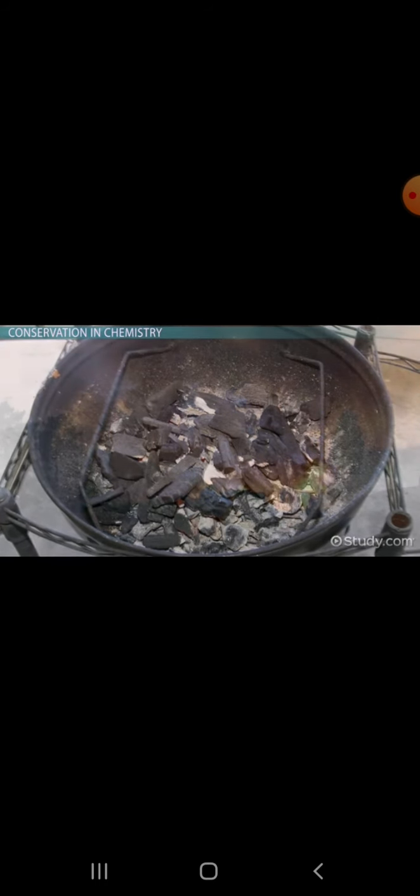Wood is made up mainly of carbon, hydrogen, and oxygen. When you burn wood, the heat from the fire breaks down the bonds between the elements. Hydrogen and oxygen are released into the air, while the carbon is left behind. Char, the black material left behind after wood is burnt, is mostly made of carbon.